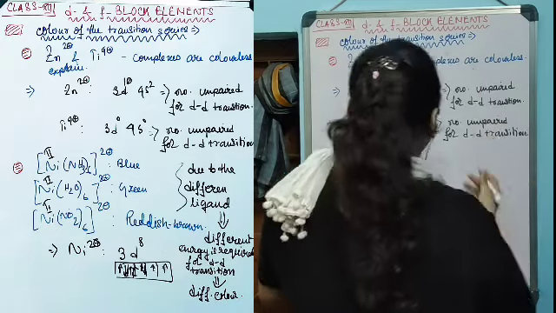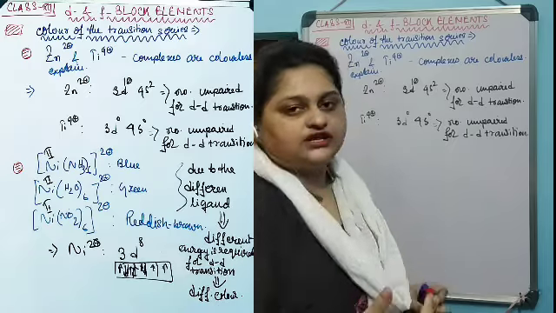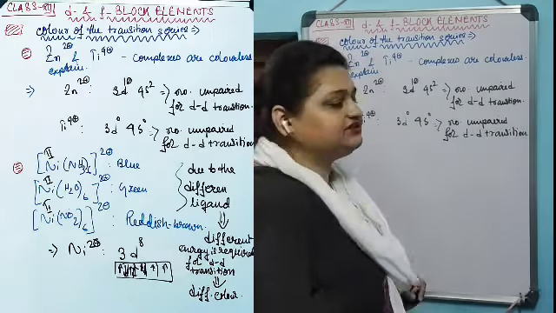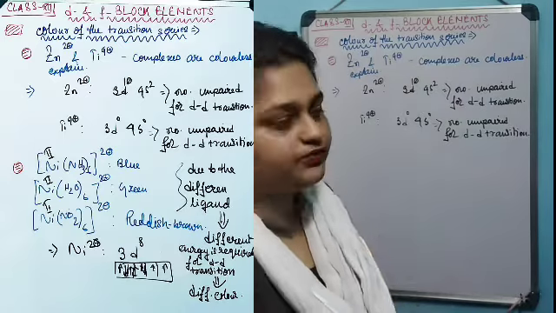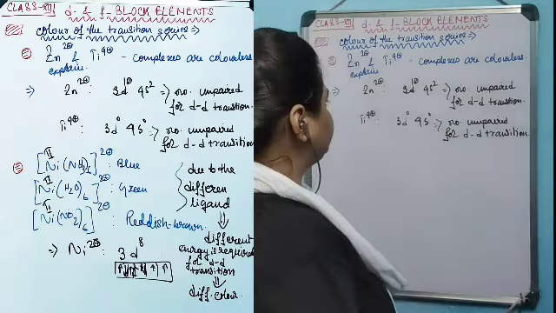As no d electron is present in the first place, no d-d transition is possible. As a result, no color can be shown by this kind of transition metal cation when they form a complex with these oxidation states. The next question is saying that